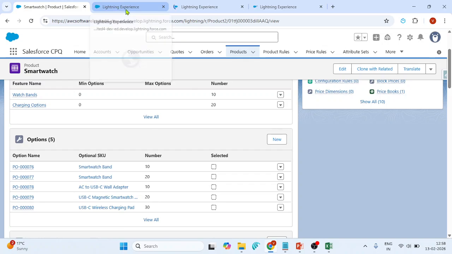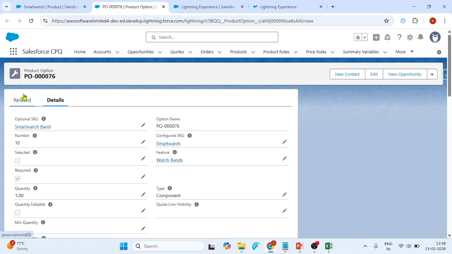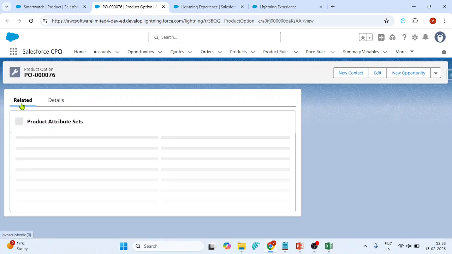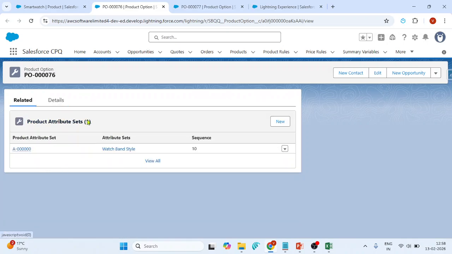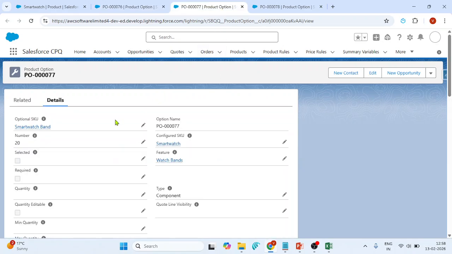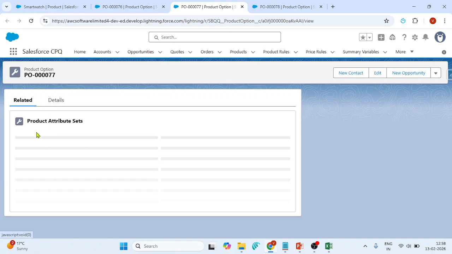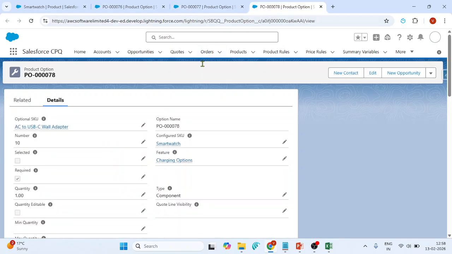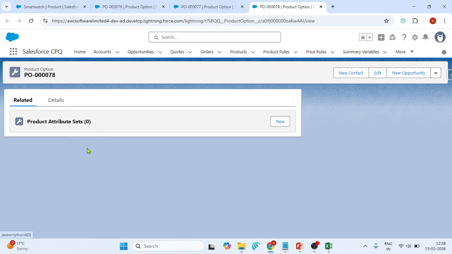And how can I share it? Go to the related section and add this product attribute set here. And I need to give the sequence. I have added this attribute set. I can add multiple. I have added this attribute set for this product option. For this, I have just shared.